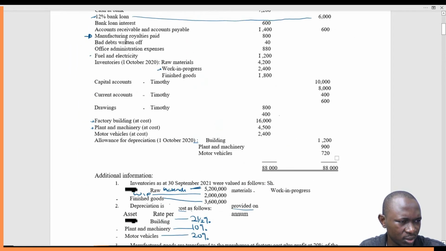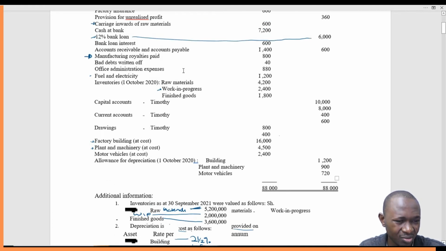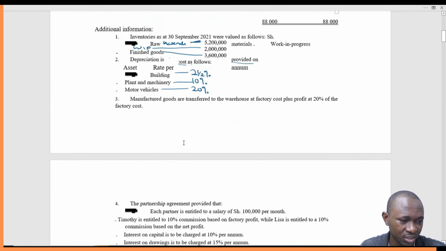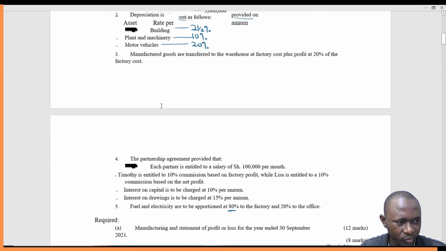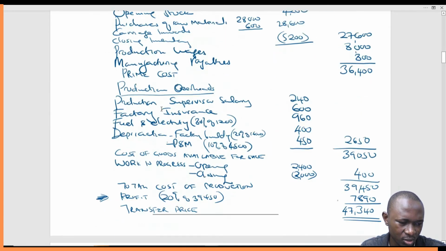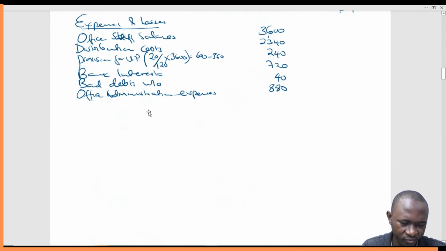Then next, office administration expenses, fuel and electricity. Remember this one, now we're interested only in 20%. We had already captured 80%. So 20% of 1,200 is 240. So fuel and electricity, 20% to the office. So 20% of 1,200 is 240.